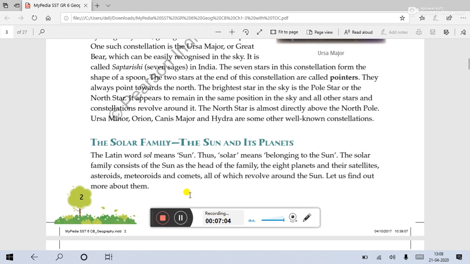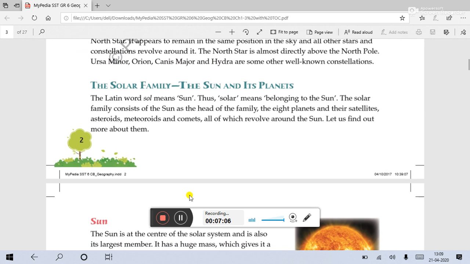Let us go to the next topic, that is the solar family, the sun and its planets. We all belong to the solar family. The Latin word sol means sun. Thus, solar means belonging to the sun. So, solar family means all the things which belong to the sun. The solar family consists of the sun as the head of the family.